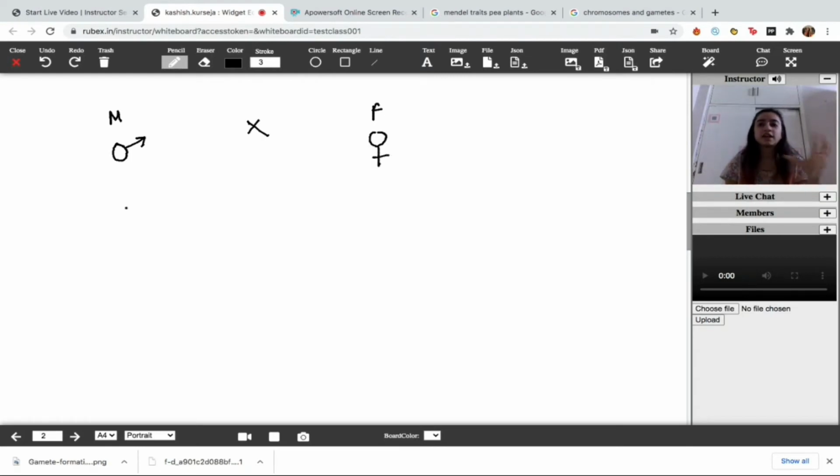Suppose the genetic, let's just take height for an example. Monohybrid crosses consider only one trait, so we'll be going with height in this one. Now, suppose the genetic constitution of the male is this. That is clearly your plant is tall because it has both the copies of capital T. Female, on the other hand, let's take an example for the female to be short because it has both copies of the smaller t.